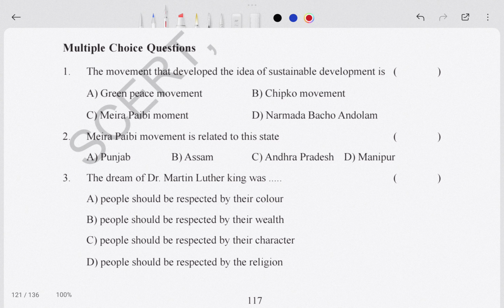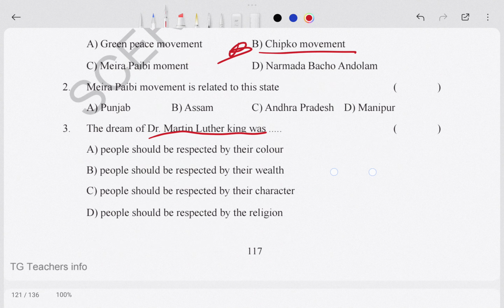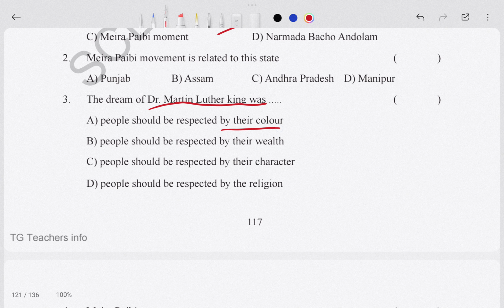Let's see, the Chicago movement is very important. It can ask you, Maria Peby movement related to which states? The dream of Dr. Martin Luther King was, you have to choose color and respect.